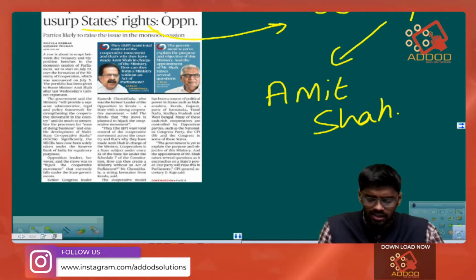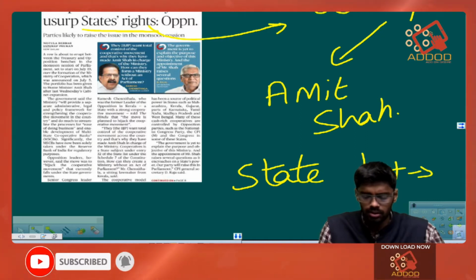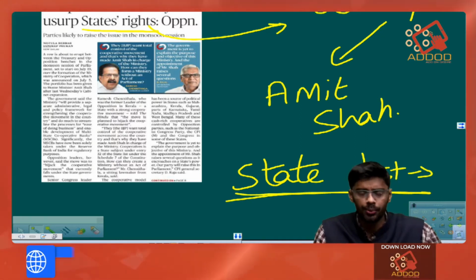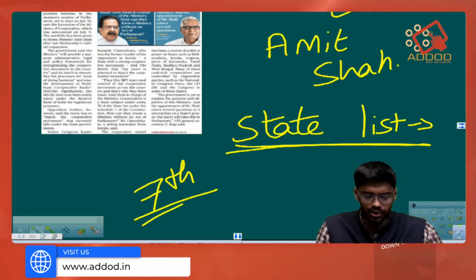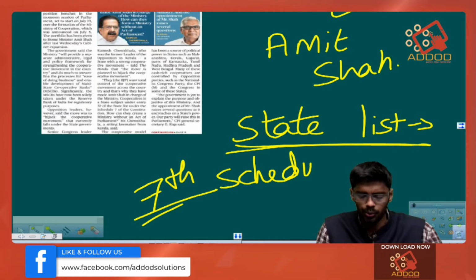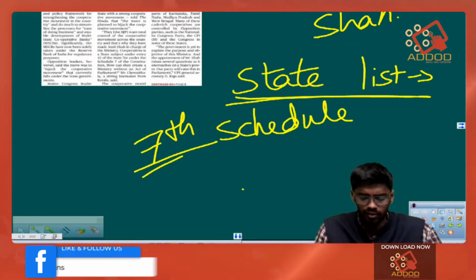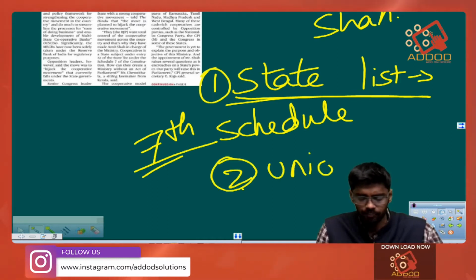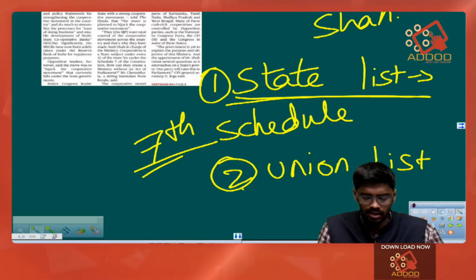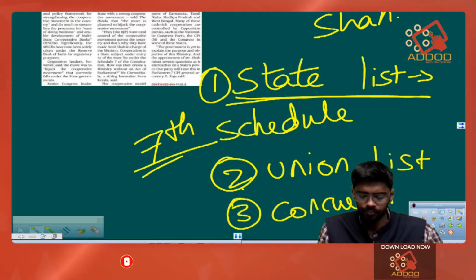So, what is this state list subject talking about? In the Indian Constitution, there is something called the 7th schedule. In the 7th schedule, there are 3 parts. First is the state list, second is the union list, the third is the concurrent list.